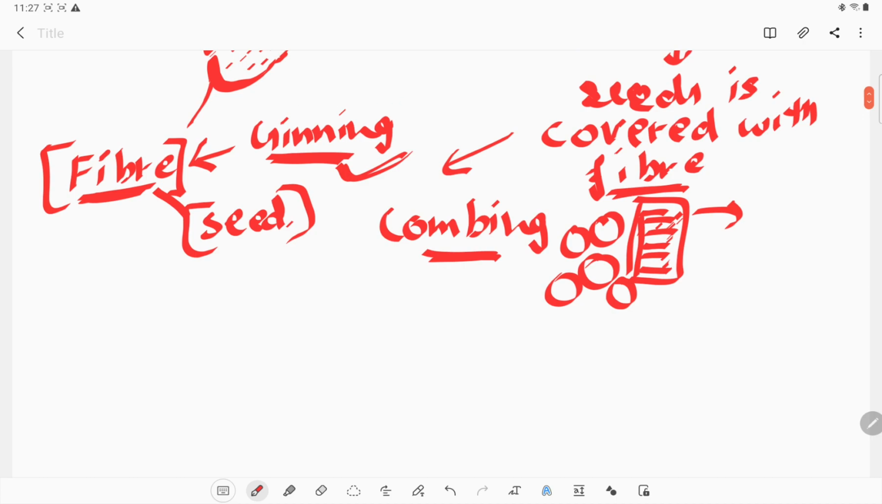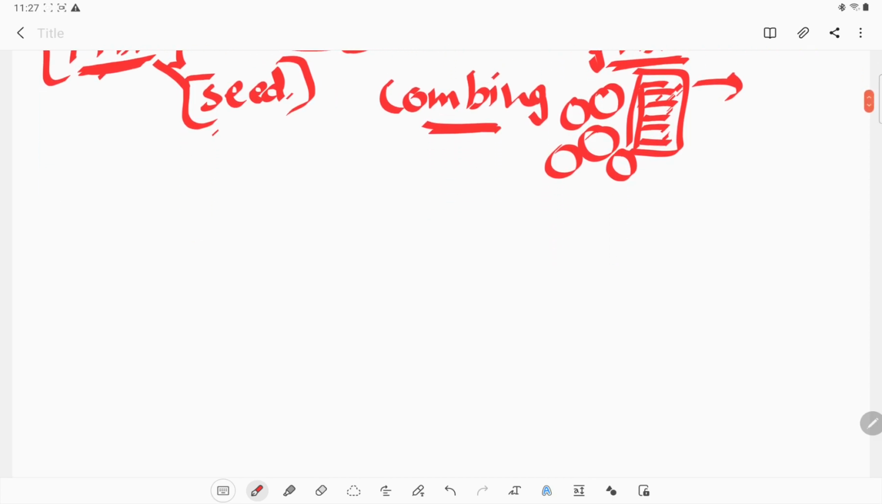So you need to understand the word ginning. What do you mean by ginning? Ginning is a process in which fiber and seeds are separated in which plant? In the cotton plant. Okay, now the second and important natural fiber is jute.